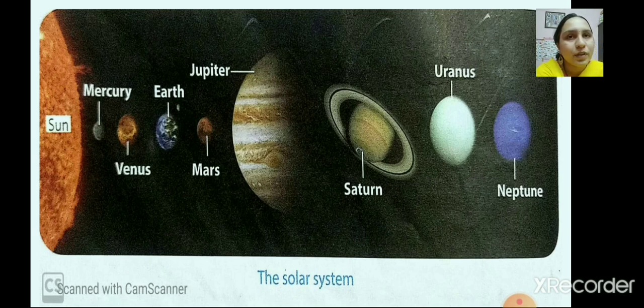Then Saturn. Here you can see the Saturn. It has got beautiful rings around it. And these planets like Jupiter, then Saturn, Uranus, Neptune, they all are made up of gases. Whereas when you talk about the Mercury, Venus, Earth and Mars, you have soil there. Now let's talk about another important object, that is the star.